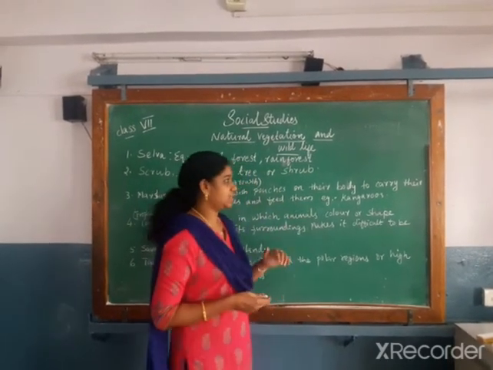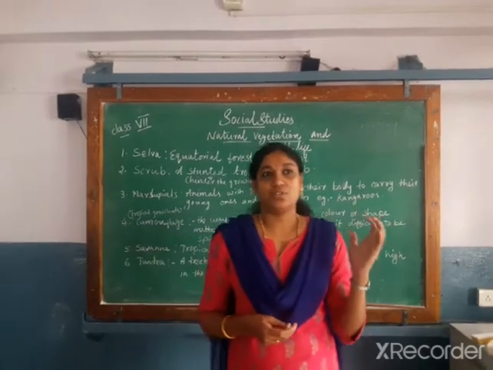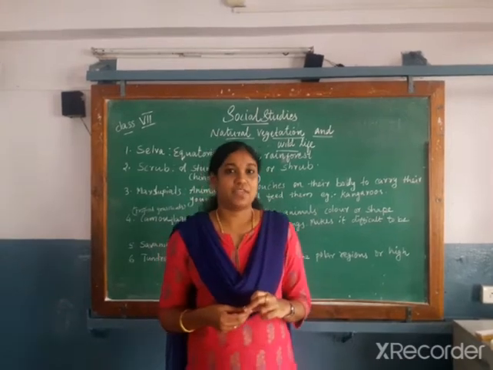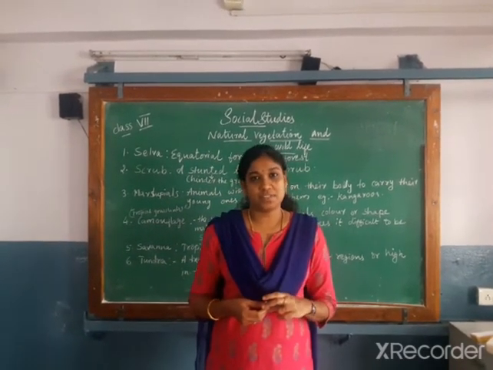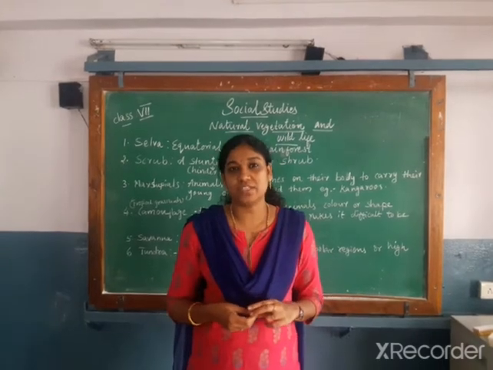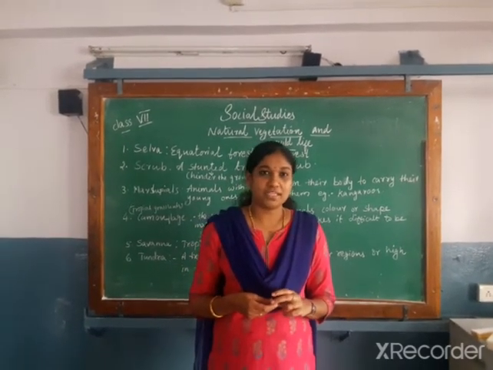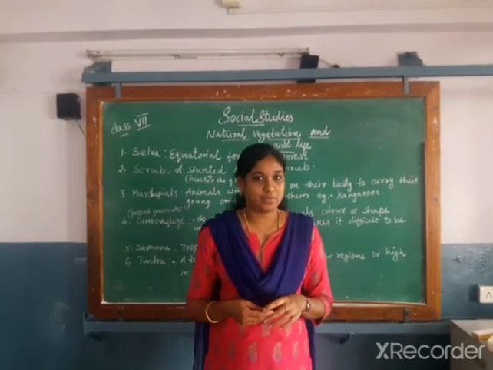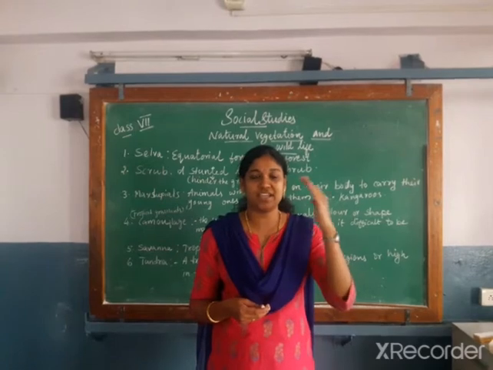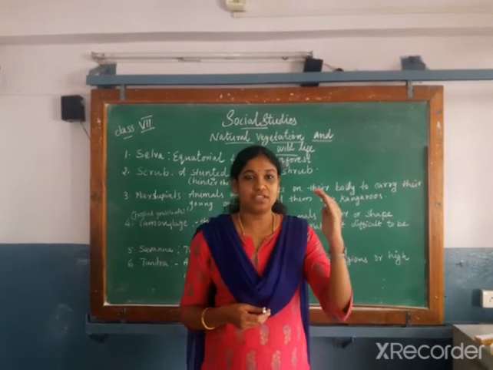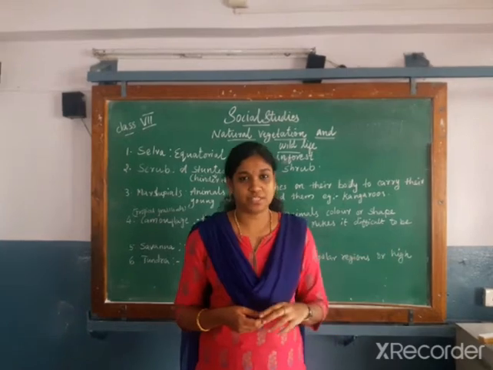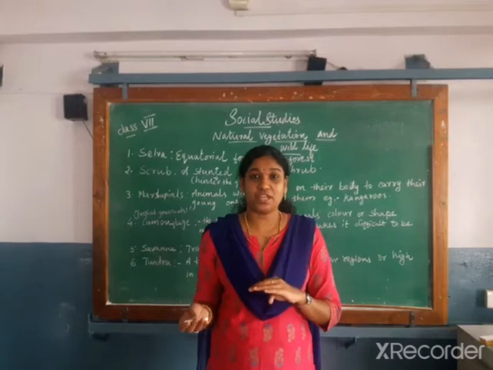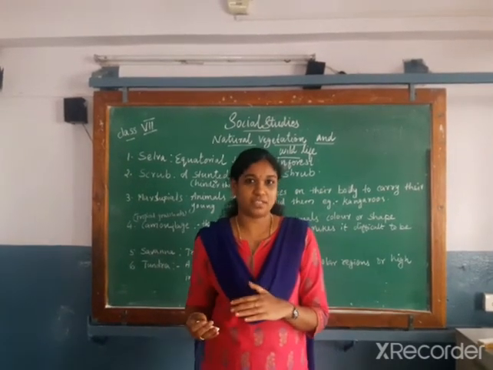In this recap of the lesson, I already told you in the videos what is meant by natural vegetation, what is meant by wildlife, and that natural vegetation is divided into three types. Children, tell me, what are the three types of natural vegetation? Yes, forest, grasslands and the shrubs. Forest is again divided into 7 types. I hope all understood what the 7 types of forest are, which type of animals we can see in different types of forest, and what the features of different types of forest are. How can we differentiate tropical deciduous forest from evergreen forest?